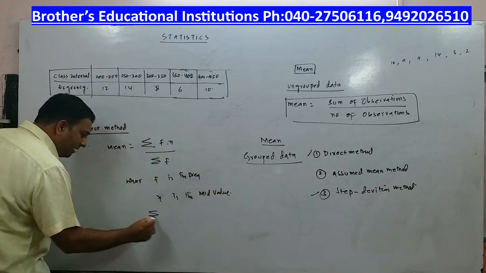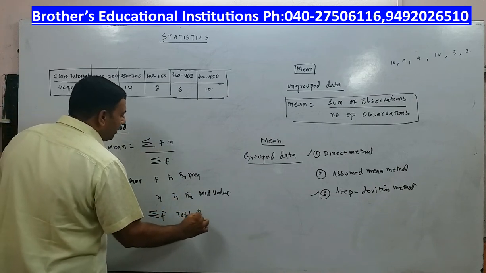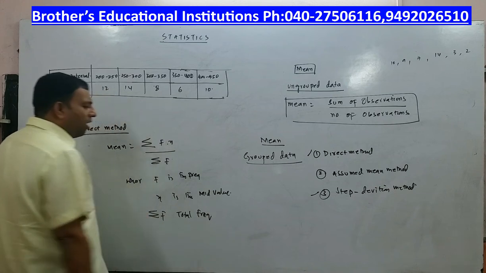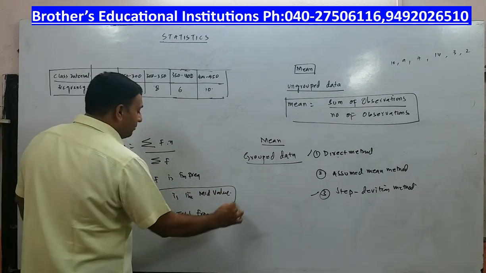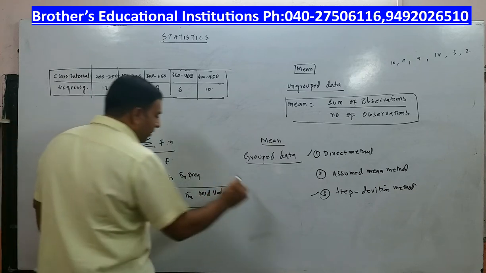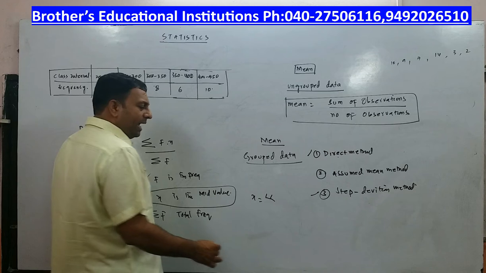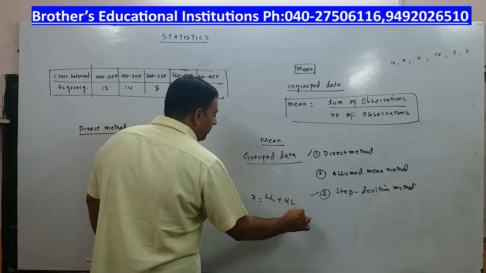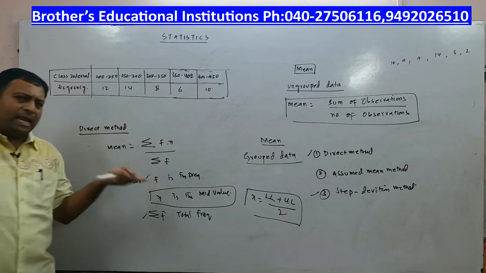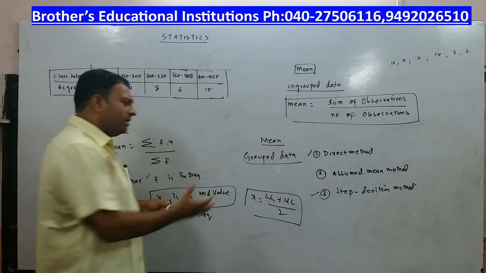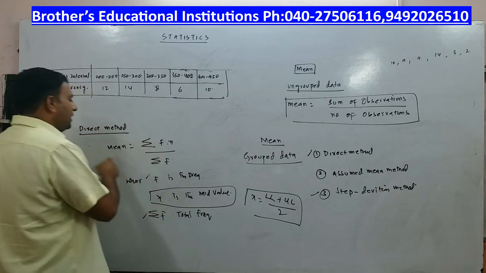And what is the sigma f? Sigma f is called what? Total frequency or sum of all frequencies. This is not a problem, but what is x? X is a mid value. How do you calculate mid value? Remember, mid value is calculated by the formula lower limit LL plus upper limit UL by 2. Please remember and keep in mind, the formula for mid value is LL plus UL by 2, lower limit plus upper limit by 2. So that's how you calculate the value of x, and this is the formula for mean in direct method.